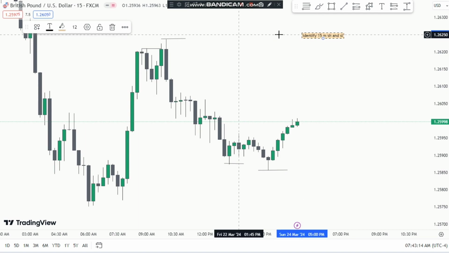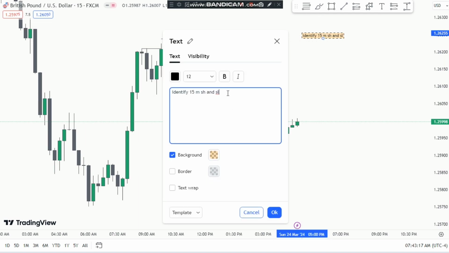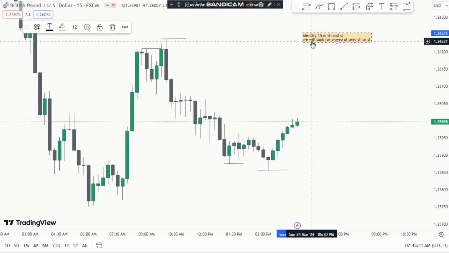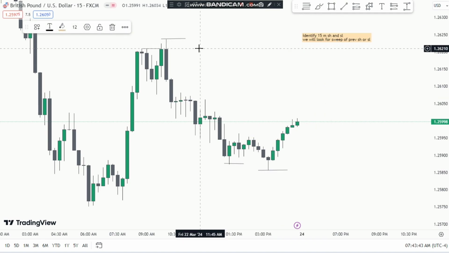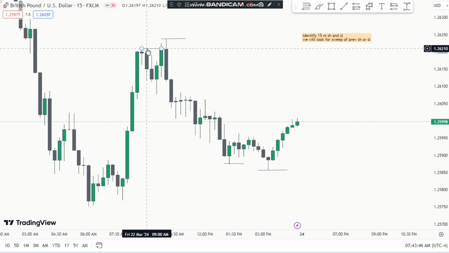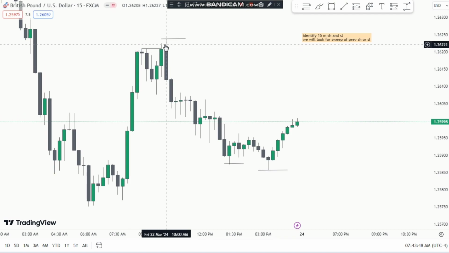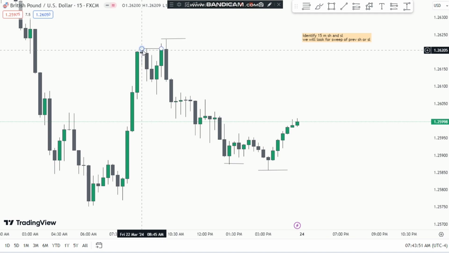Now what will be the second thing that we need to do? We identified the 15-minute swing highs and swing lows. Now we will look for a sweep, okay. We will look for a sweep of the previous swing high or swing low. So I will show you this on the chart. First we identified the swing highs and swing lows. Now we will identify the sweep of the previous swing high or swing low. So you can see this was a swing high that we identified, and here you can see we got the sweep of this previous swing high.